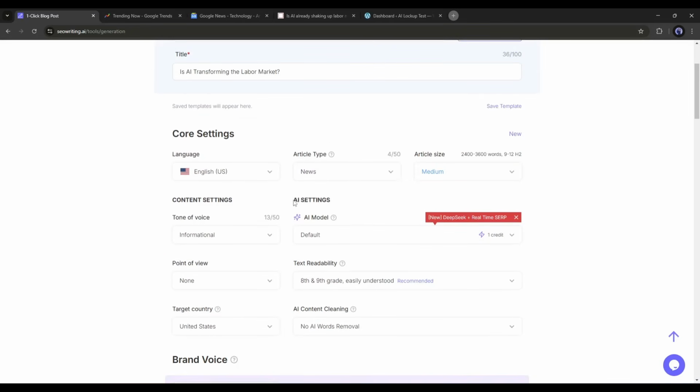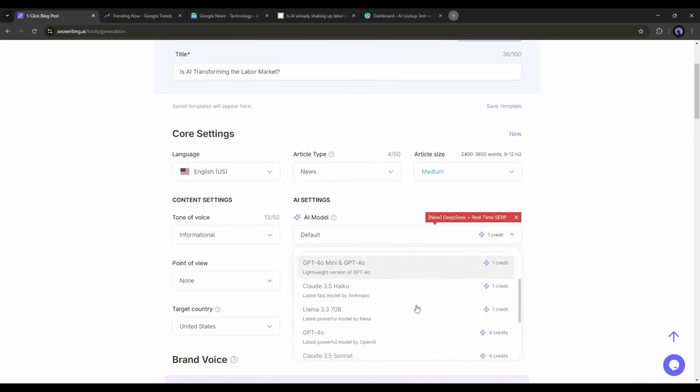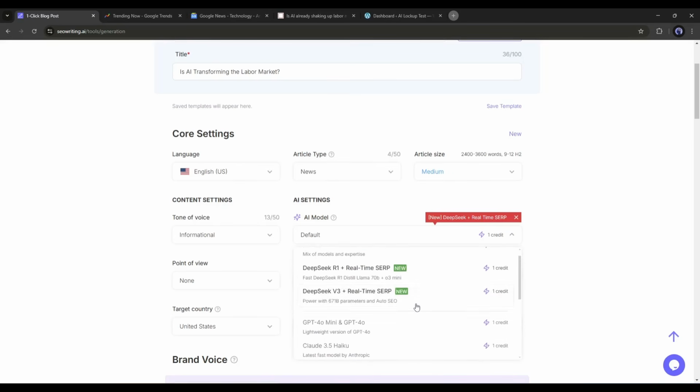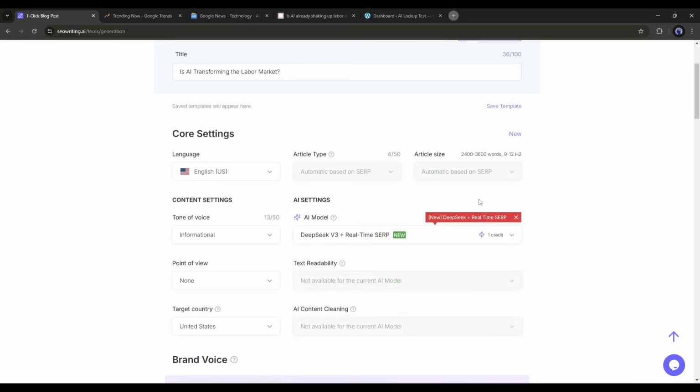Next, we have AI settings. This is pretty interesting and important. Here we can select the AI model. You will find all LLM models to write your article. As Deepseek is the most capable model at this moment, I will go with Deepseek R1 plus real-time SERP.